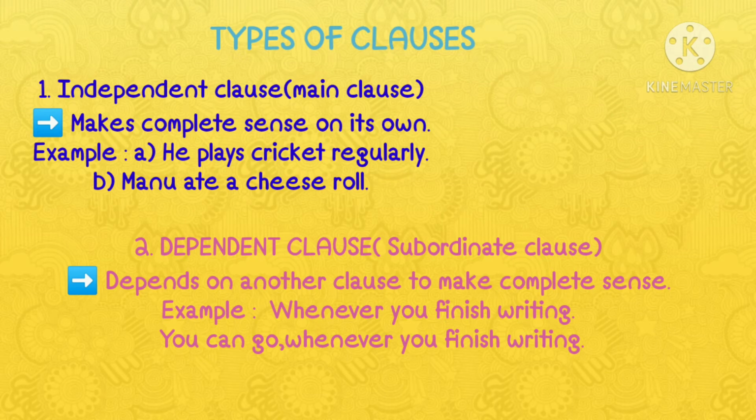Therefore, you have to add "you can go": whenever you finish writing, you can go. Hence, it becomes a complete sensible sentence. So here, "you can go" is the independent clause, whereas "whenever you finish writing" is the dependent clause or the subordinate clause. Similarly, take another example: I hate to drink tea because it upsets my stomach. Here, "because it upsets my stomach" is the dependent clause, whereas "I hate to drink tea" is the independent clause.